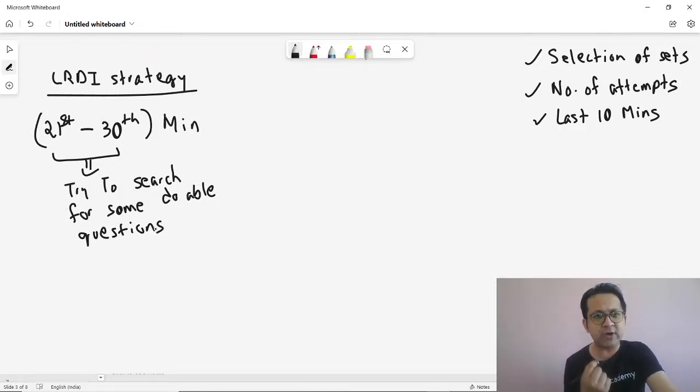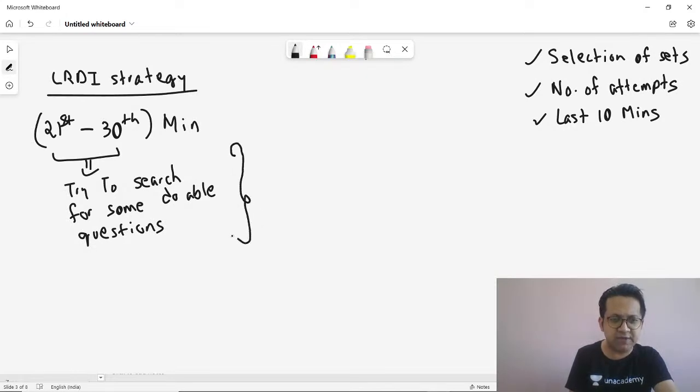Remember, 100% of the paper will not be what you have studied. There will always be a surprise element. This is the only 10 minutes of the paper where you think on the spot. You got to try out multiple alternatives and check if you can get the answer. If you are able to get the answer, nothing like that, you be super happy. But even if you are not able to get the answer, don't worry.